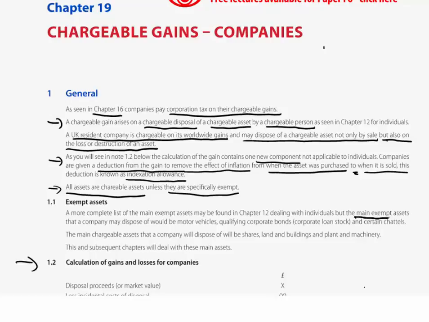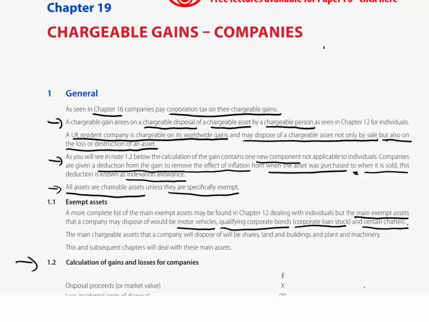But now the main exempt assets that we're ever going to see being disposed of by a company would be motor vehicles. Again, motor vehicles that have an ability to have a private use of them. Motor vehicles, they will be exempt. Qualifying corporate bonds. Yeah, again, a company may hold an investment in the form of corporate loan stock. And basic corporate loan stock is known as a qualifying corporate bond, and you may recall seeing that one also in your list of exempt assets.